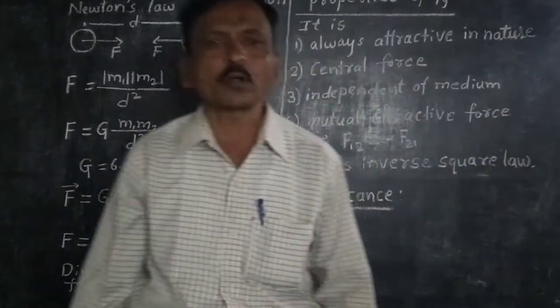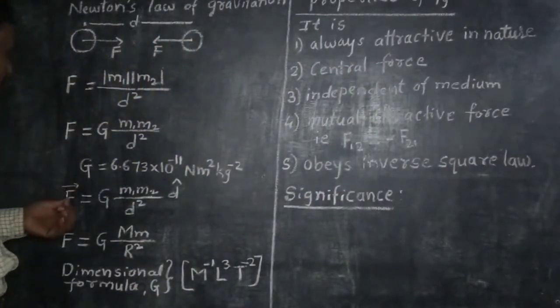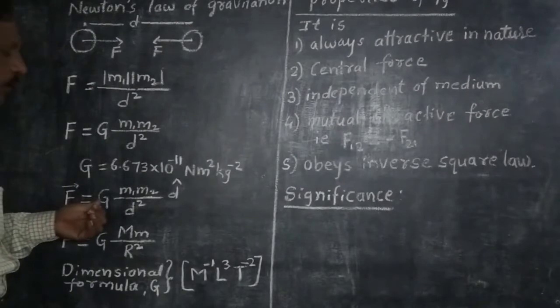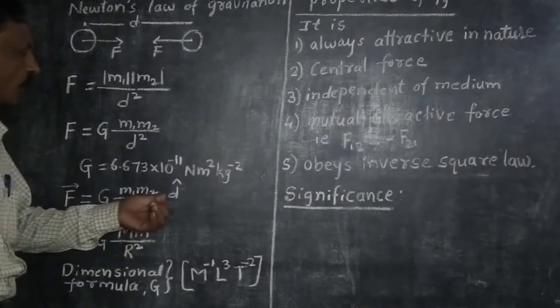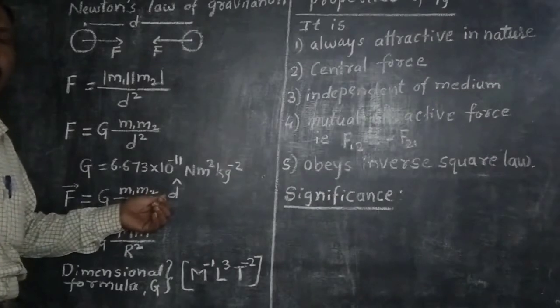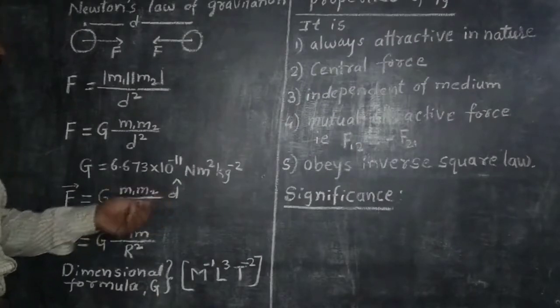In vector form, Newton's law can be written as F vector is equal to G m1 m2 upon d square into d cap, where d cap represents the unit vector in the direction of force.